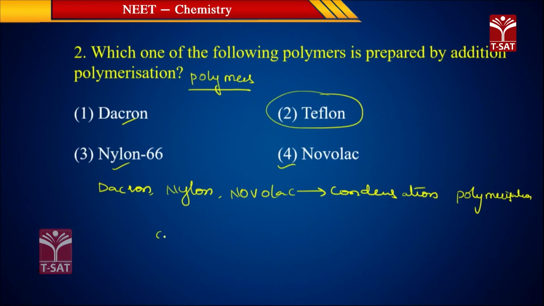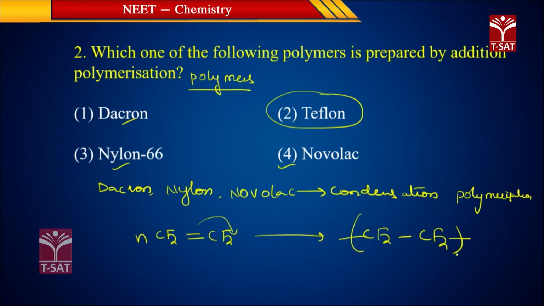Teflon means tetrafluoroethylene. Actually the monomer is CF2=CF2, and n moles undergo polymerization. This will come here, so that (CF2-CF2) take an n. This is polytetrafluoroethylene, which is also called Teflon, which is addition, because addition took place here.